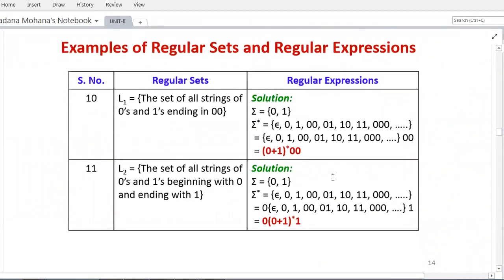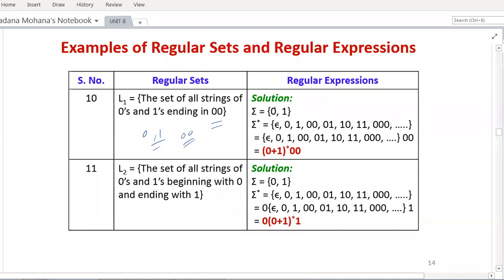So both satisfy the definition of regular expression. Then coming to the next example. Here a set is given in the form of a language. Let L1 equal the set of all strings of zeros and ones ending in 0 0. That is, the set consisting of all strings of 0 1 combination, but every string ends with 0 0. Let us see the solution.